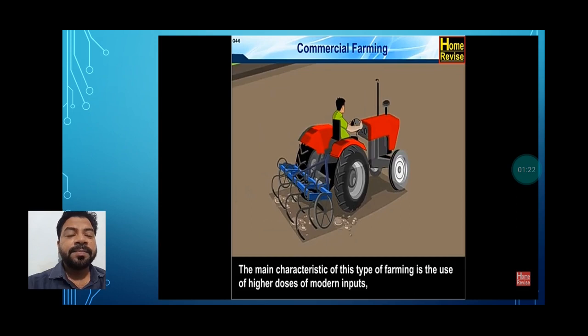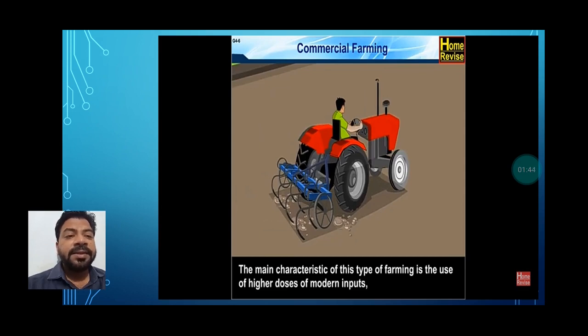Suppose that person A has a very small plot of land, and he is living on that small plot of land with his 5 or 6 family members. So he can just use the land for growing whatever they can grow from the farm.